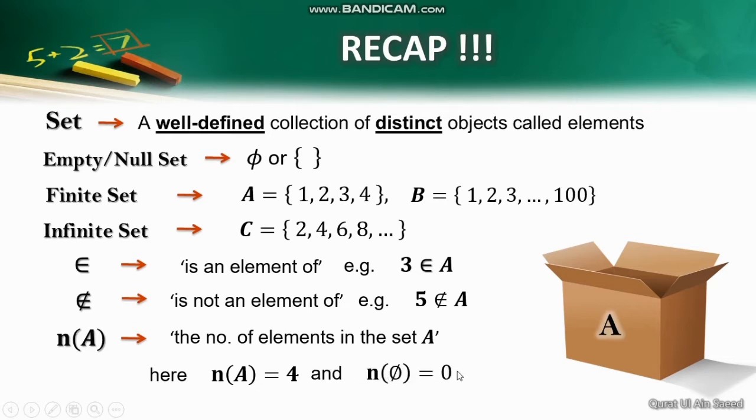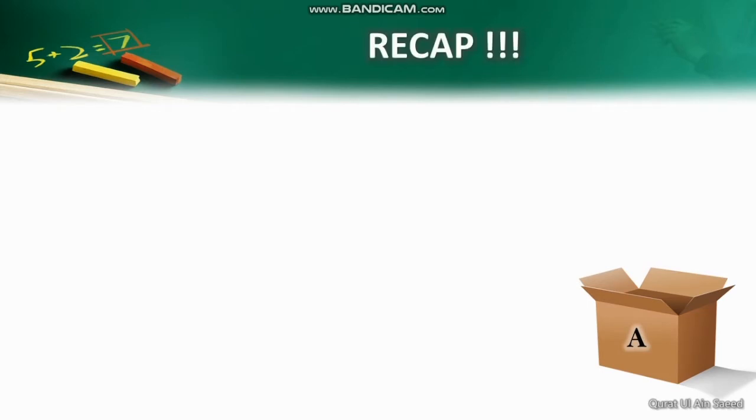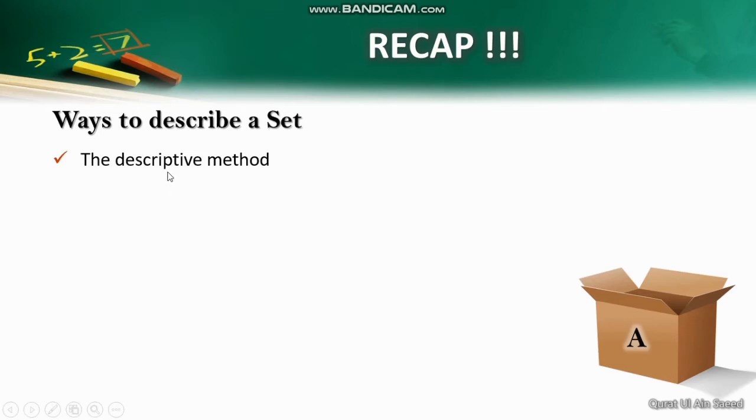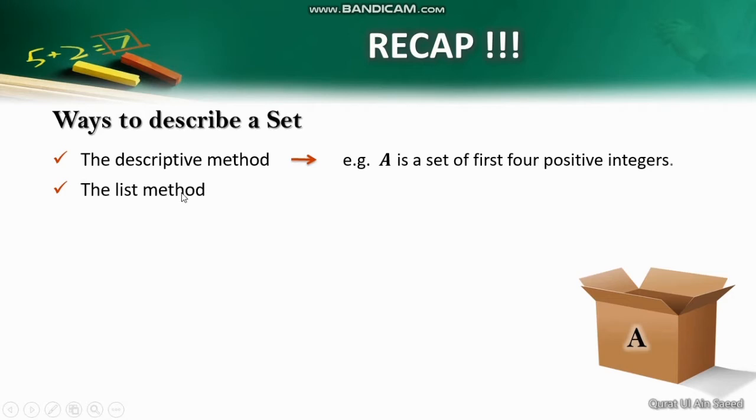We define a set by specifying its members. There are several ways to do this. One way is by describing the elements of a set in words. For instance, A is a set of first 4 positive integers. Another way is by writing a list of all the members of the set separated by commas and enclosing the list in curly brackets. For example, we define a set A whose members are 1, 2, 3 and 4.